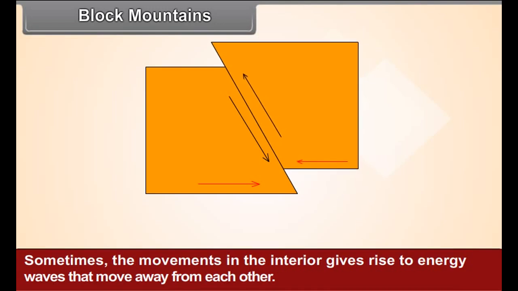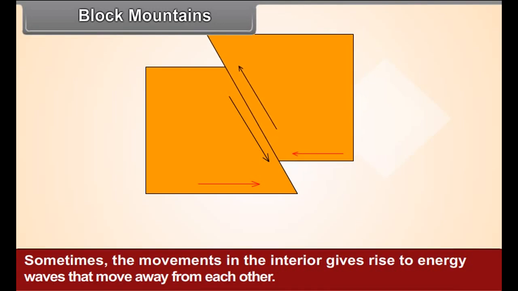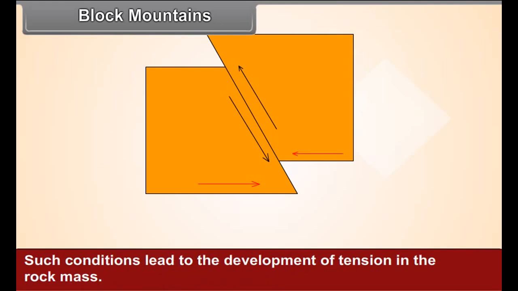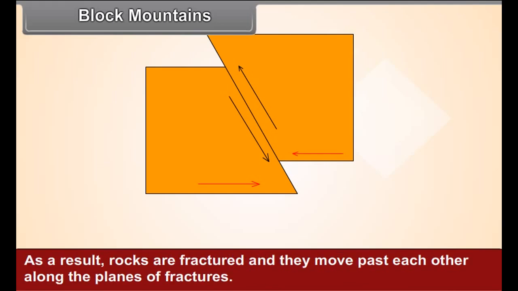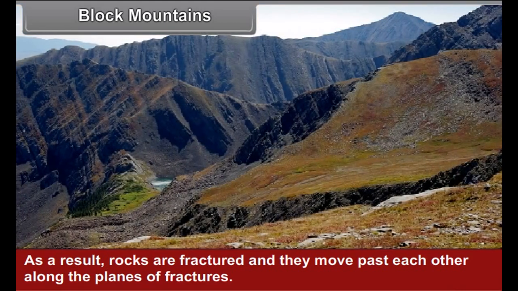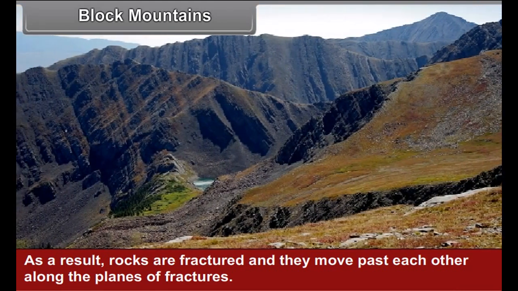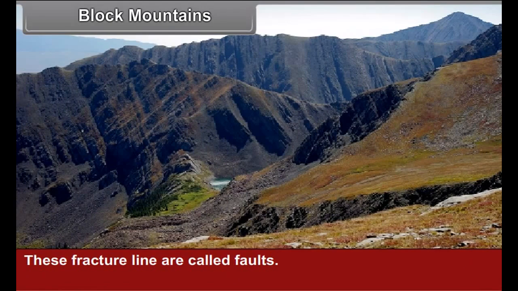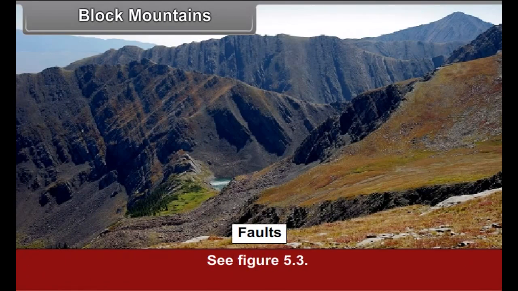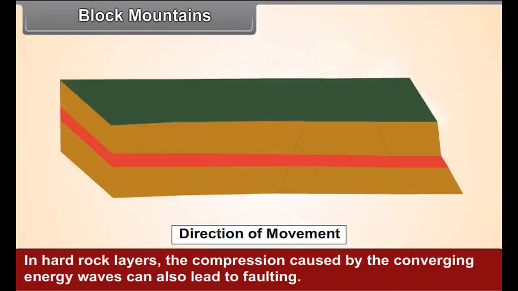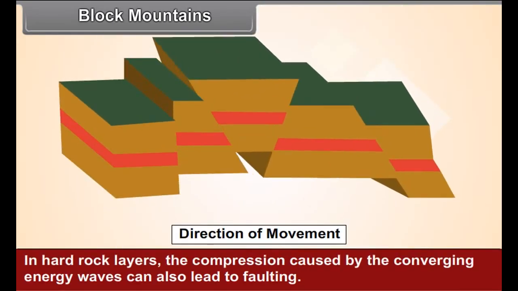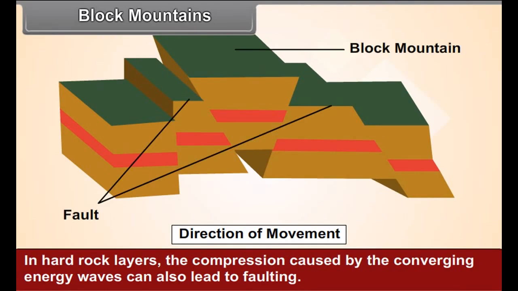Sometimes the movements in the interior give rise to energy waves that move away from each other. Such conditions lead to the development of tension in the rock mass. As a result, rocks are fractured and they move past each other along the planes of fractures. These fracture lines are called faults. See figure 5.3. In hard rock layers, the compression caused by the converging energy waves can also lead to faulting.